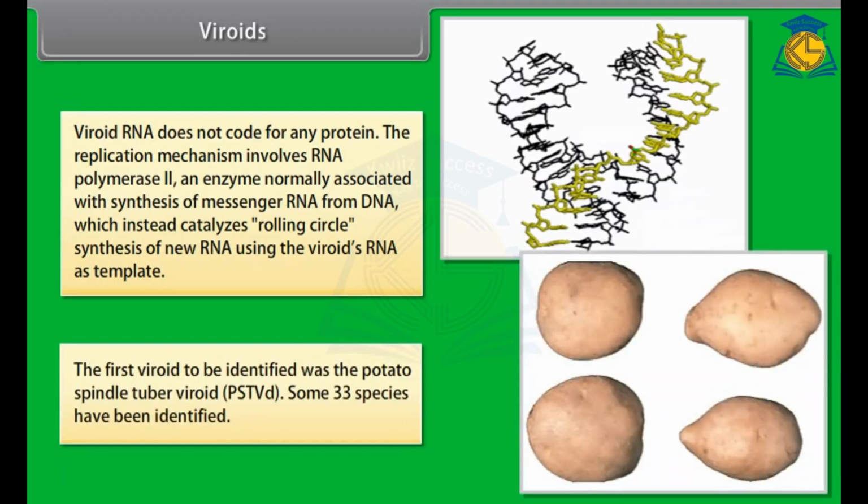The first viroid to be identified was the potato spindle tuber viroid, that is, PSTVd. Some 33 species have been identified.